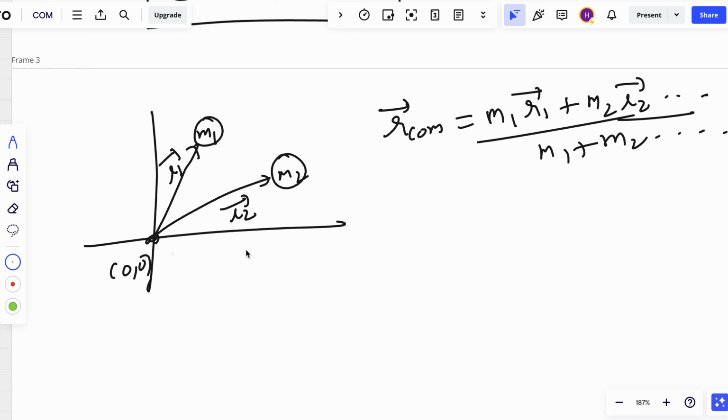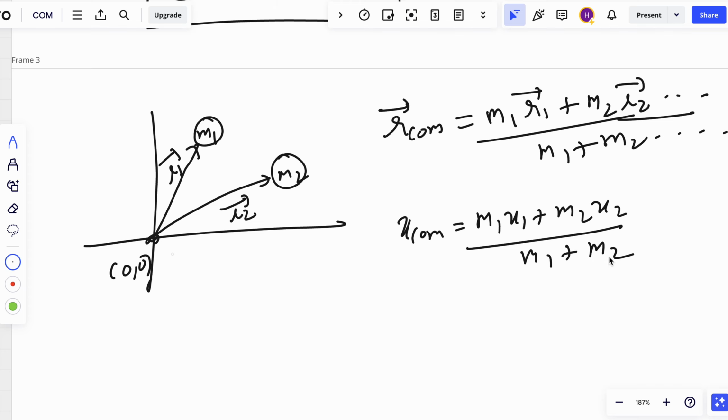Okay. Now x of cm, we know that it will be m1 x1 plus m2 x2 upon m1 plus m2. Y of cm will be m1 y1 plus m2 y2 upon m1 plus m2.